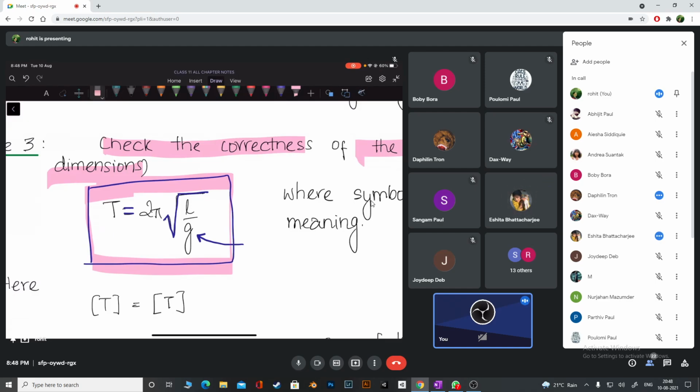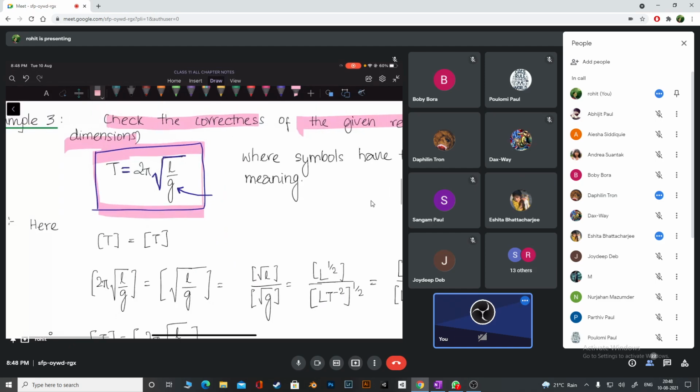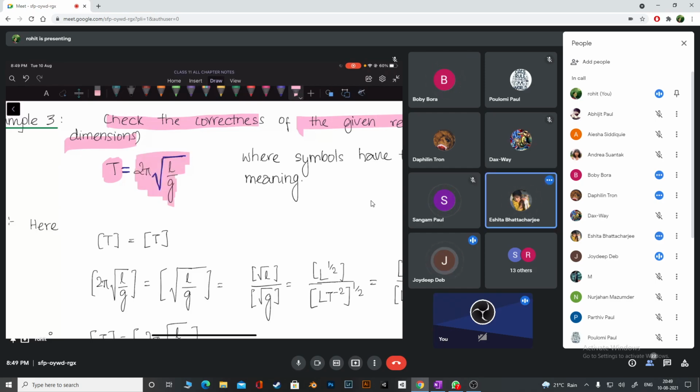Now you tell me how to check. How many terms are there? First tell me that. One on the left hand side, and one on the right hand side. So there are 2 terms, and we'll check them one by one.